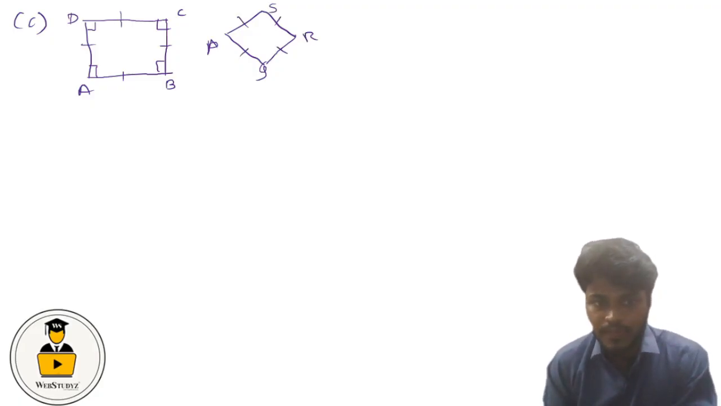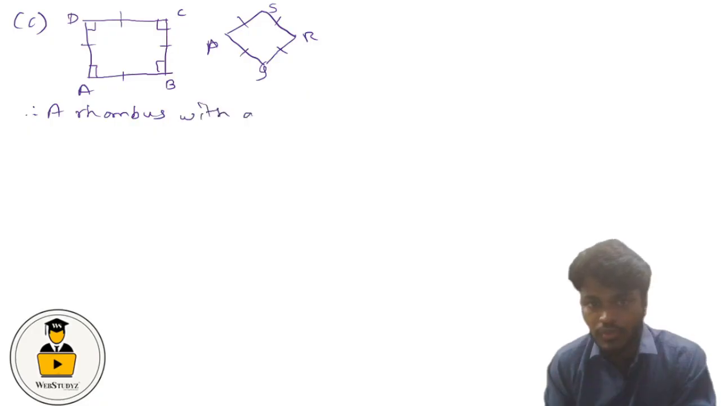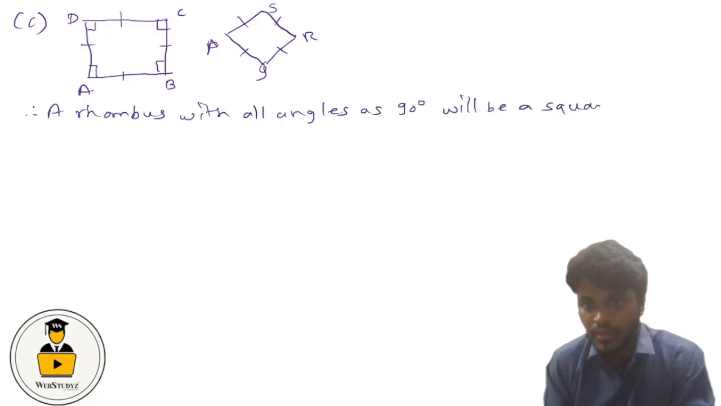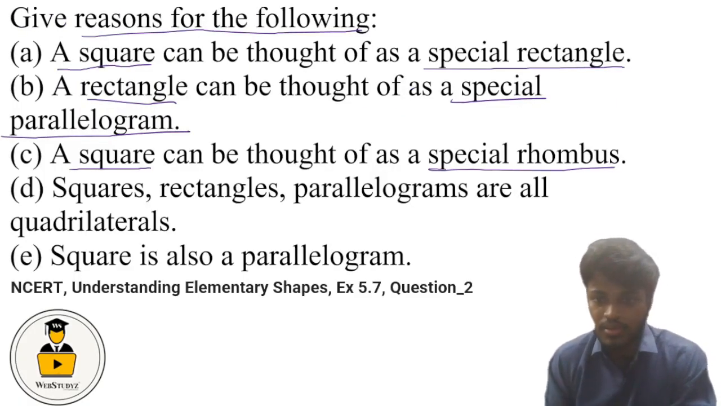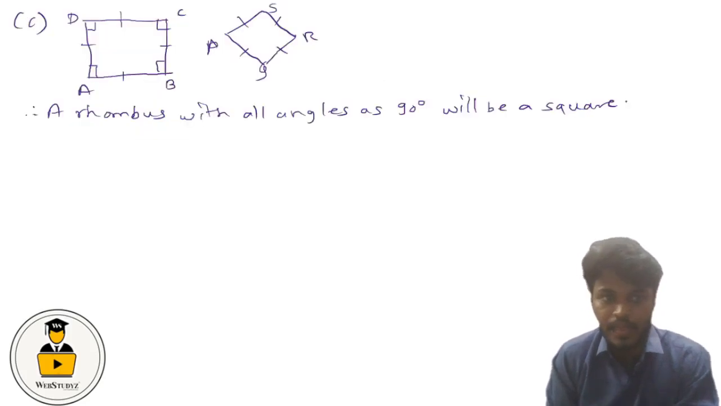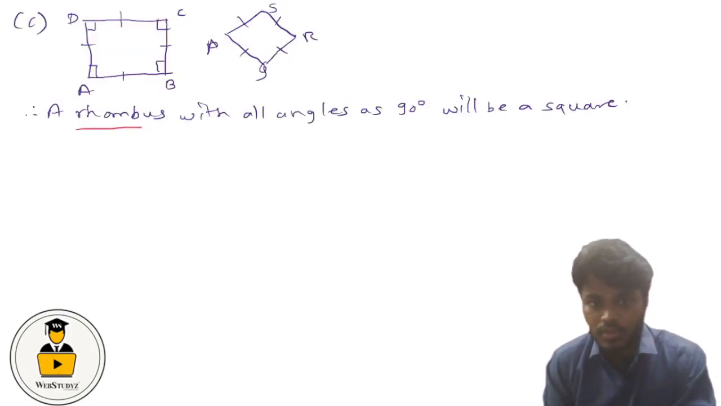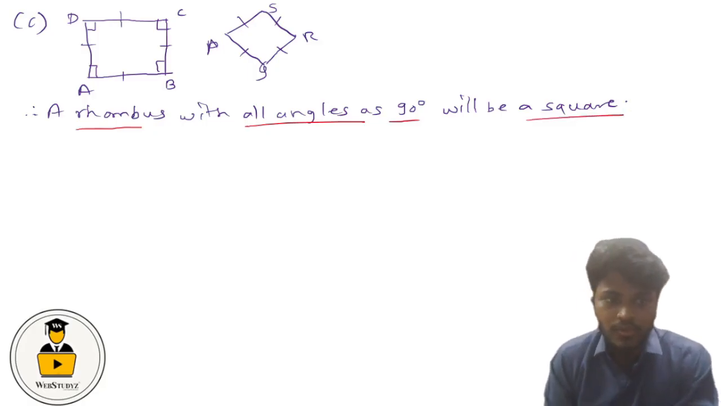So we can say that a rhombus with all angles as 90 degrees will be a square. So therefore we can say that a square can be thought as a special rhombus. Now let us consider the fourth question.